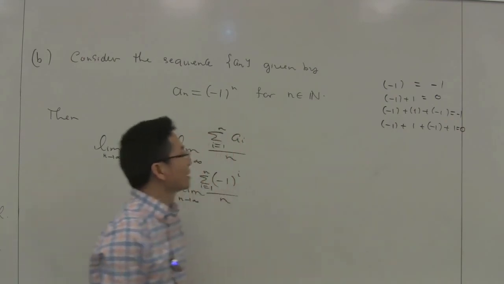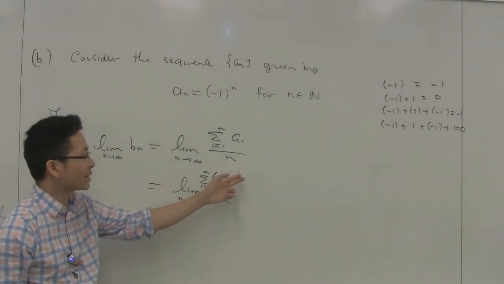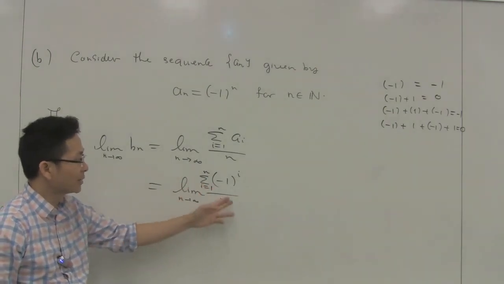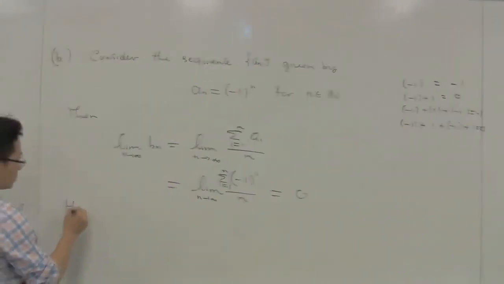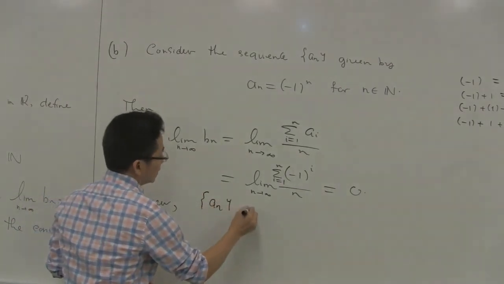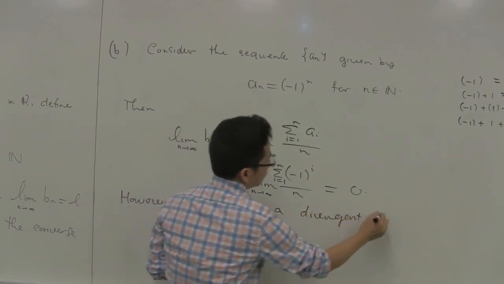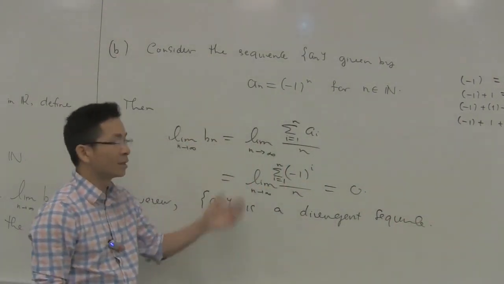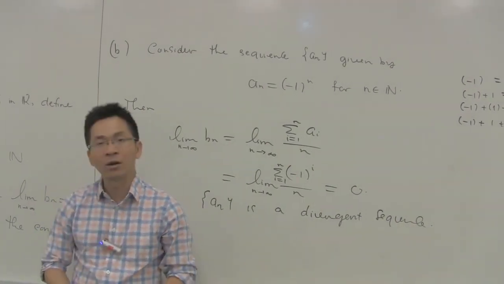So from here you will see that this sum is always greater than or equal to minus 1 and less than or equal to 0 for every n. You can easily show that. So by the squeeze theorem, this limit is 0. However, as you know, a_n is a divergent sequence. So a_n does not converge to 0 while b_n converges to 0. So this is the counterexample for part B of the problem.